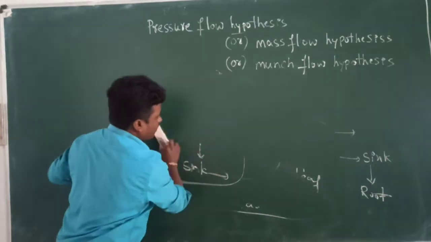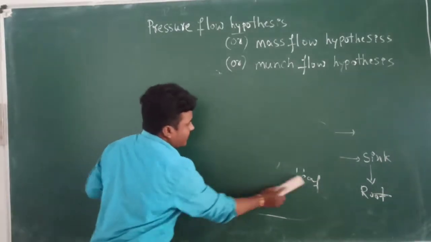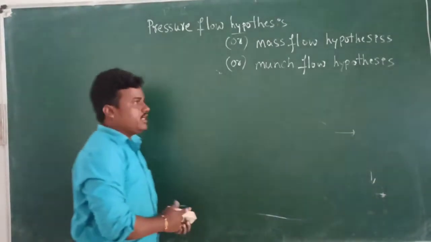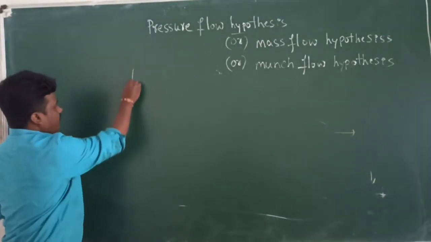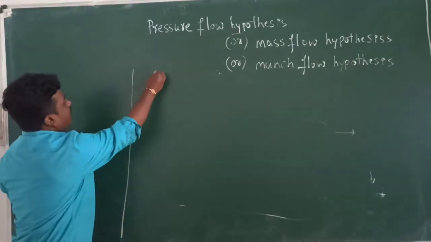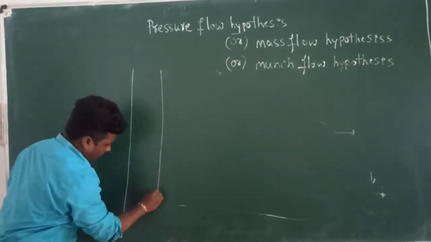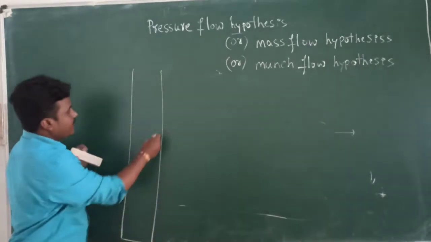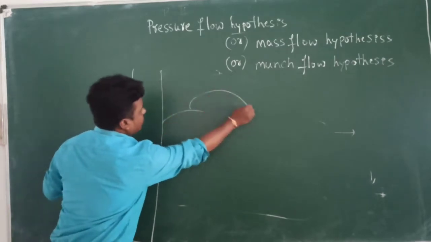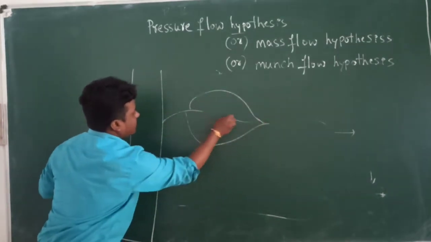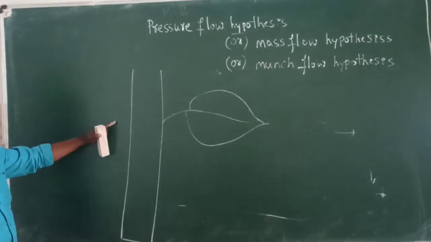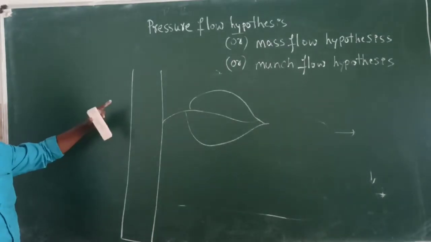Next, what are the actual mechanisms that take place in plants from source to sink? The concept of source to sink is in the plant part, this stem. This is the leaf, where photosynthesis takes place.